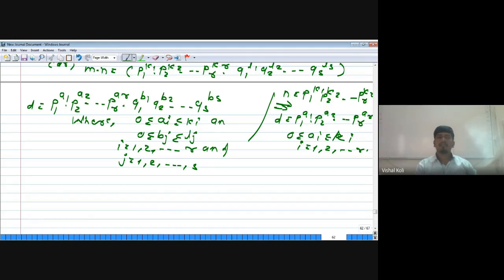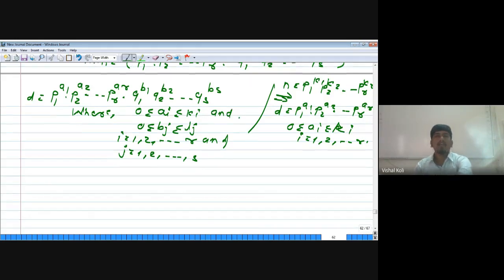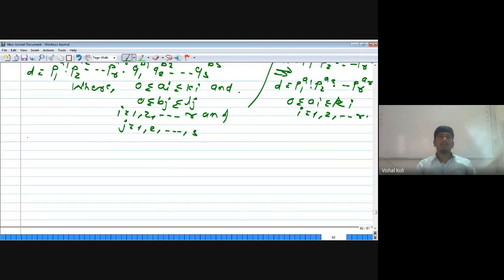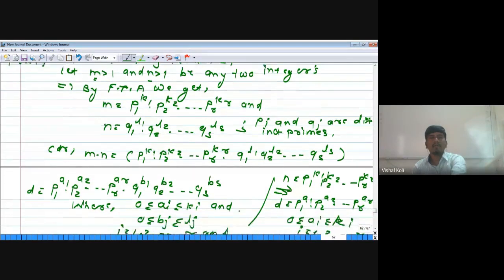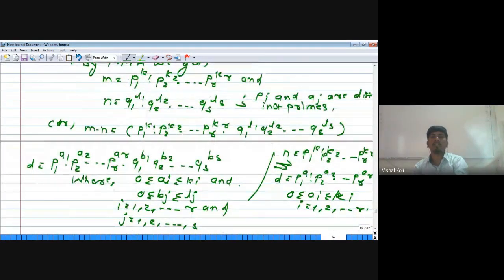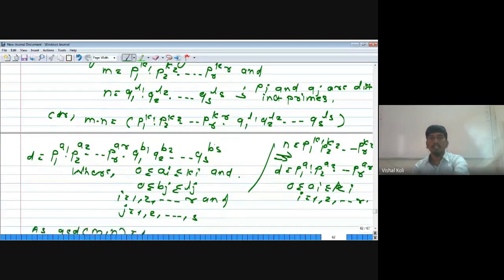Now we are given that gcd of m and n is 1, and m is the product of these primes pi, and n is the product of these qj's. As gcd of m and n is equal to 1, these pi and qj are relatively prime to each other.